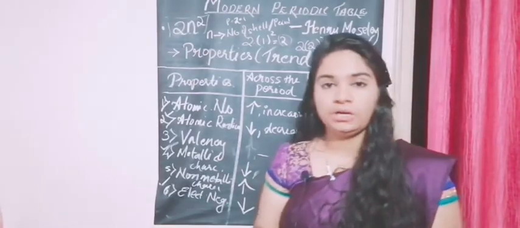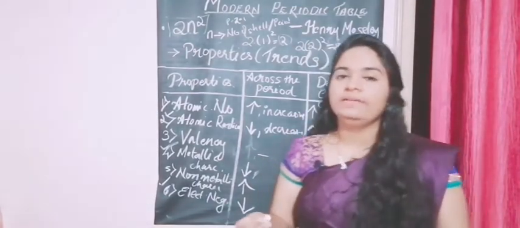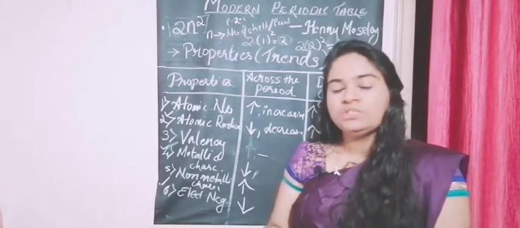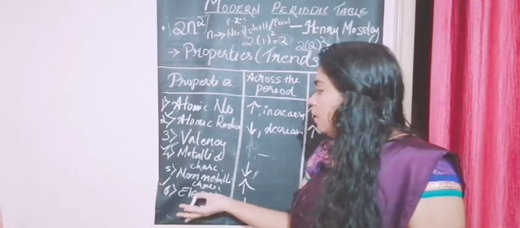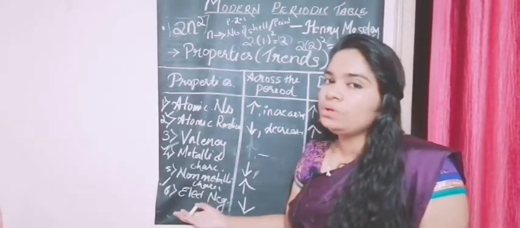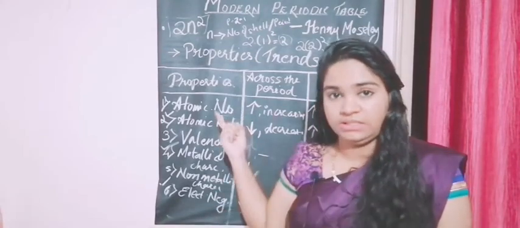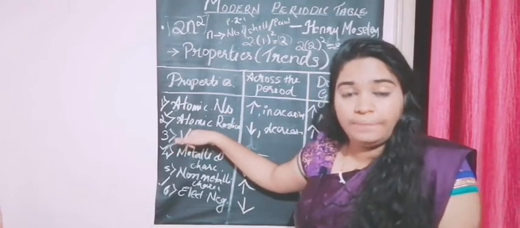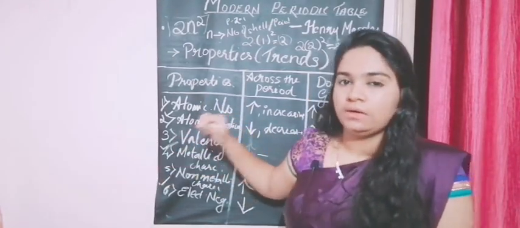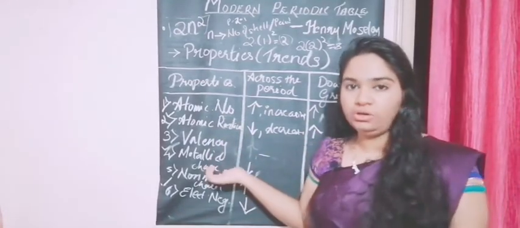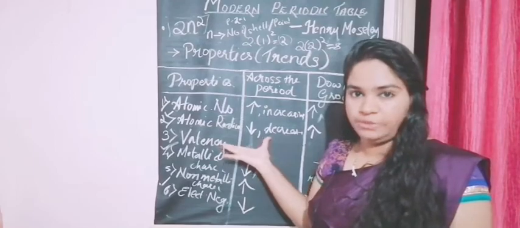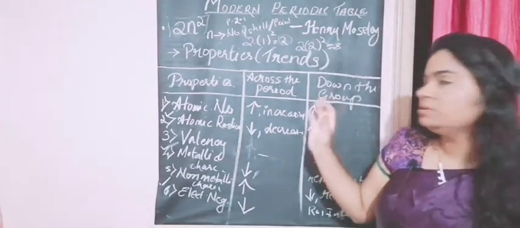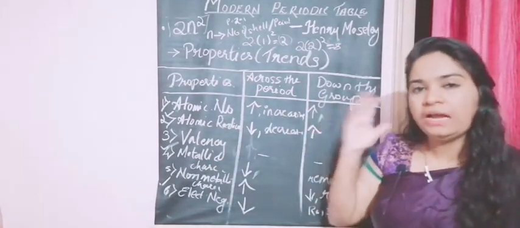There are more chapters in your chemistry textbook, metals and non-metals, and acids and bases. For those also, this is the basic knowledge you have to know. We can't repeat it at that time, so you should keep remembering it. It's very important. Those chapters are based on this chapter, and this is applicable there also. Please do go through it. There's nothing much, keep it brief and do remember.